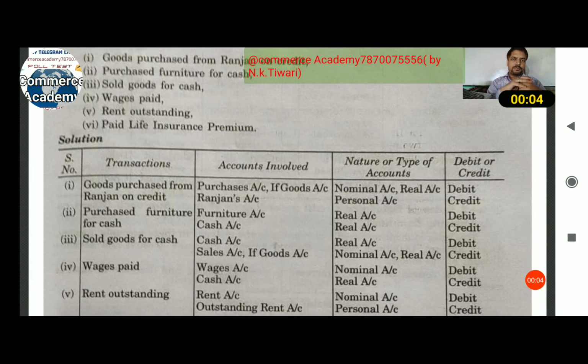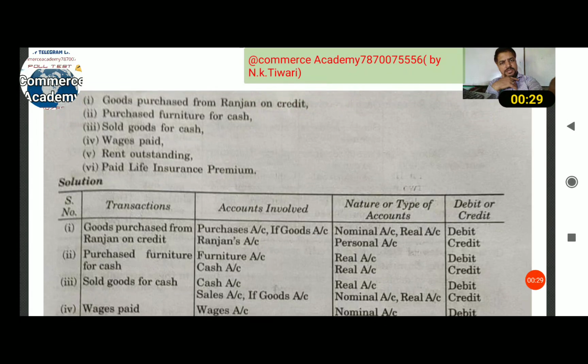Okay. Today we are discussing different items in transactions, which are debited and credited. In the last video we learned how we debit the amounts and how we credit the amounts. So let us try to understand, for the different transactions, which is the debit and which is the credit.